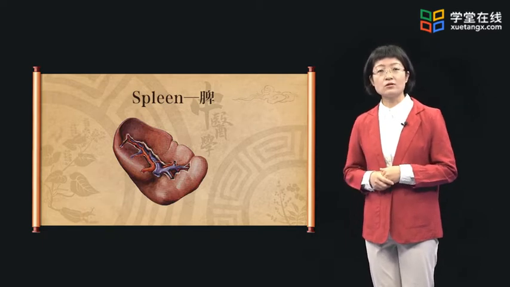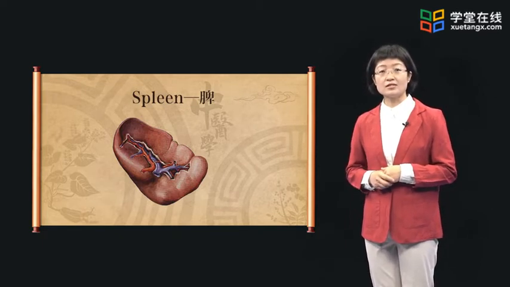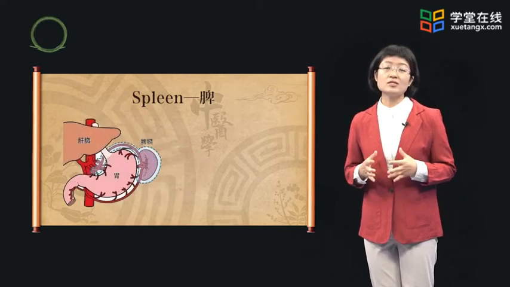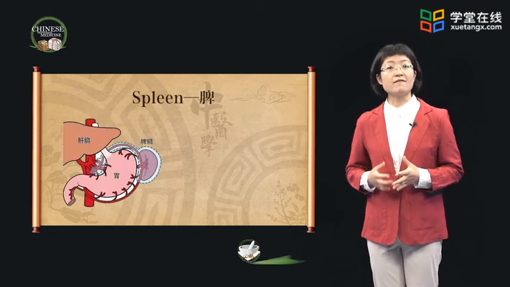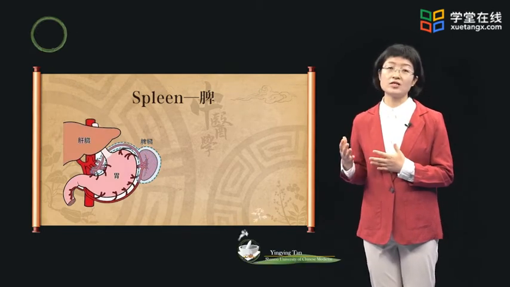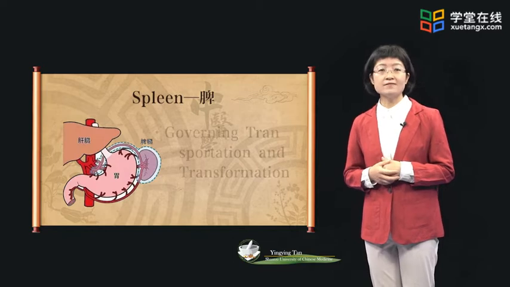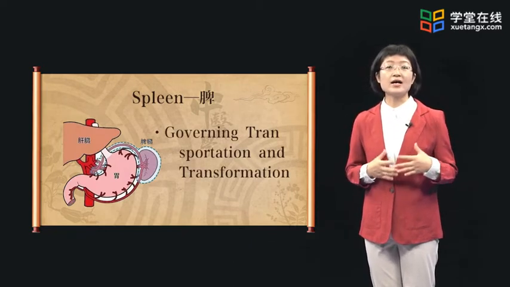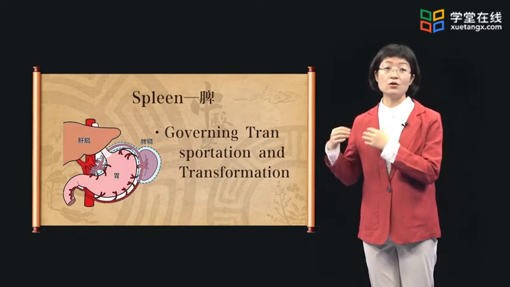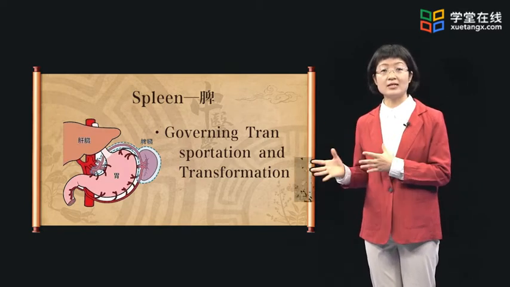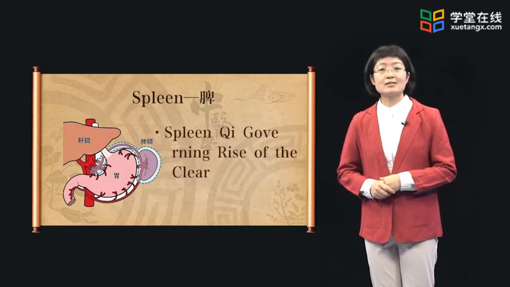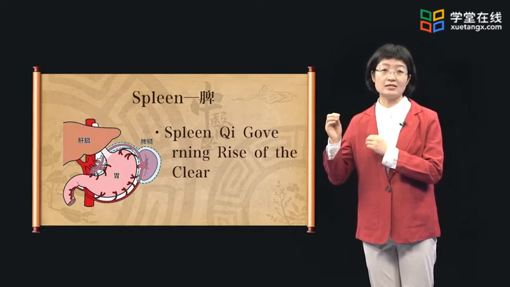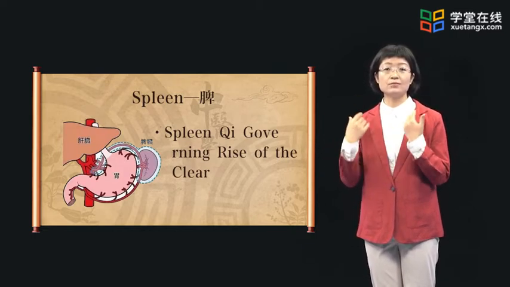Spleen is often called the foundation of acquired constitution because of its digestive function. The most important function of spleen is governing the transportation and the transformation of food and water. Specifically, food and water are digested and food essence is transported to the whole body with the help of spleen qi. Secondly, the ascending function of spleen qi transports food essence upwards to nourish the whole body.